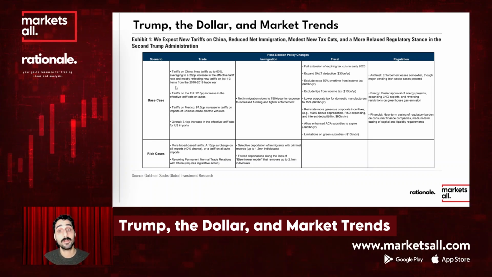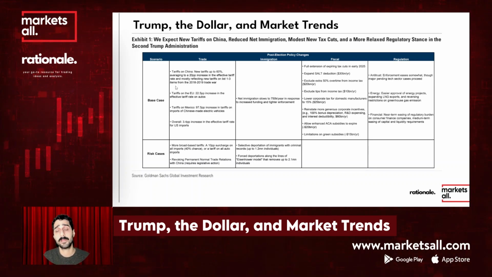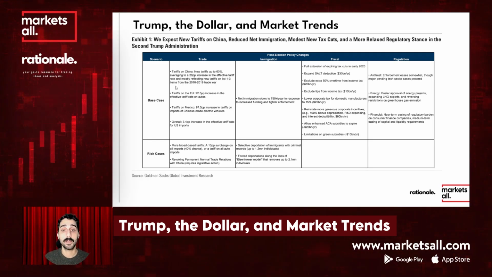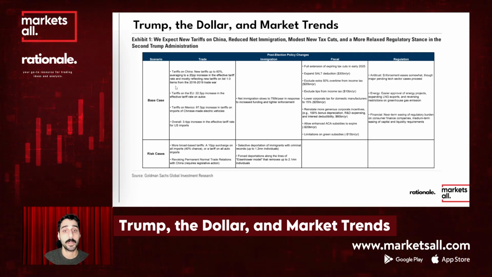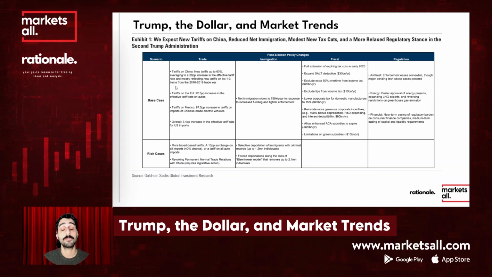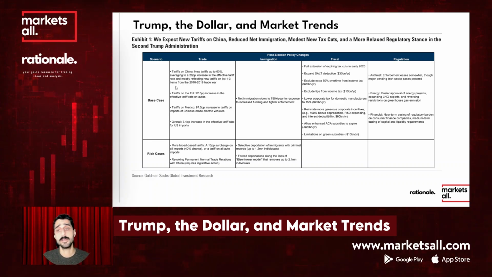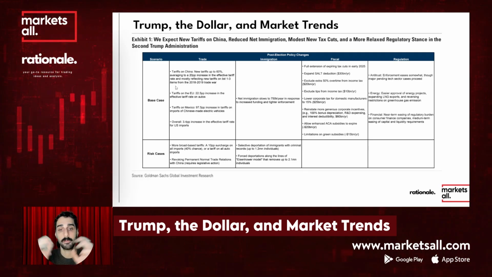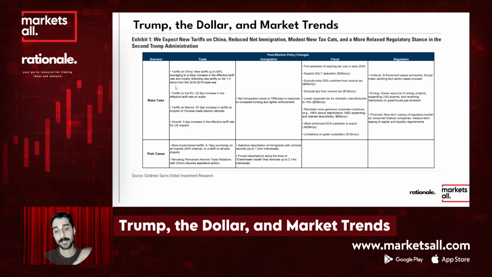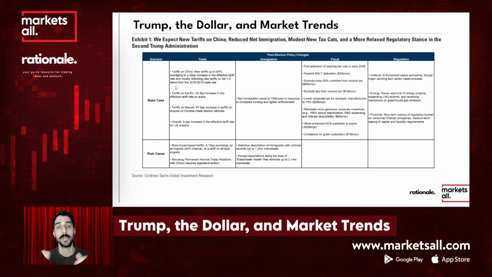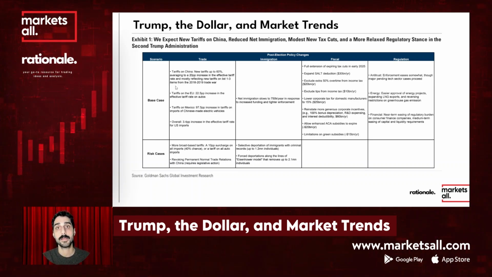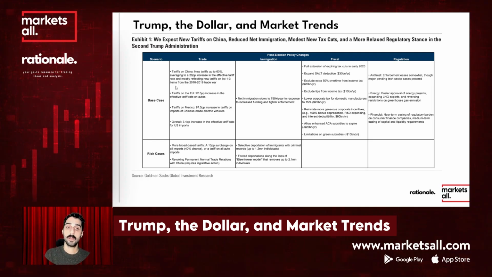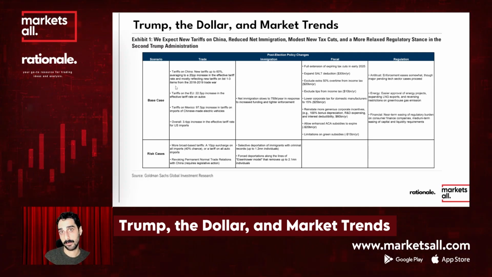These uncertainties coincide with the expectation of a stronger US dollar, driven by the relative strength of the US economy and the anticipation of Trump's fiscal policies improving US financial conditions. Remember that if tax cuts come, there should be another way to finance government expenditures, and that means more government debt.